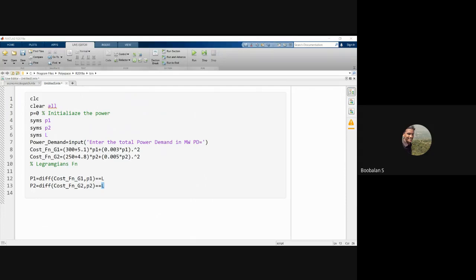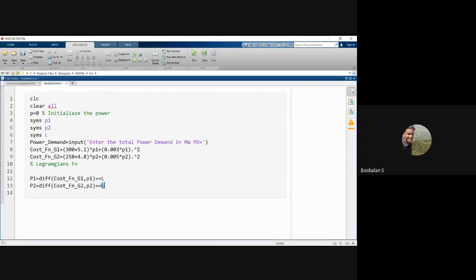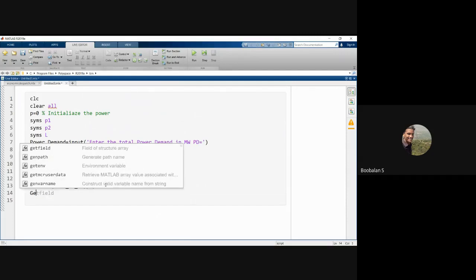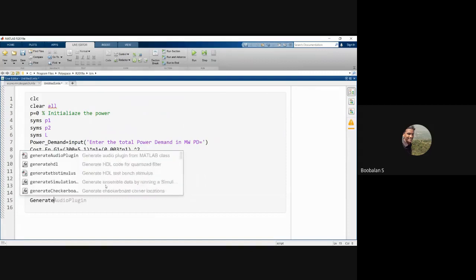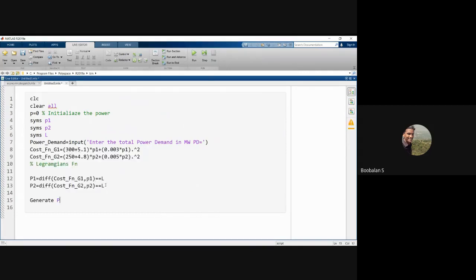So we actually called generated power P1. I'm just going to use one more generator. Maybe I'm going to use one more space, something like generate power.